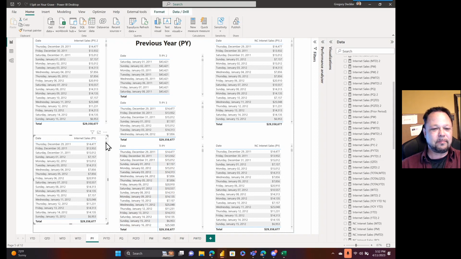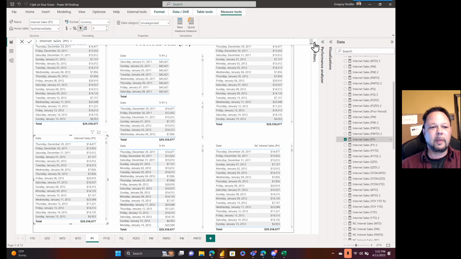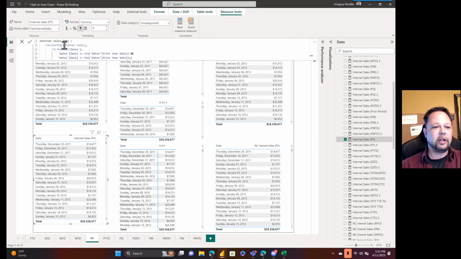Previous year. What Brett Powell and I presented in the Power BI Cookbook is this calculation here. Essentially, we're calculating our internet sales, which is just the sum of the sales, where we filter all the dates for the dates that are greater than or equal to the min of the prior year date, a helper column that we have, and less than or equal to the max of the prior year date. That makes sure that it rolls up correctly.